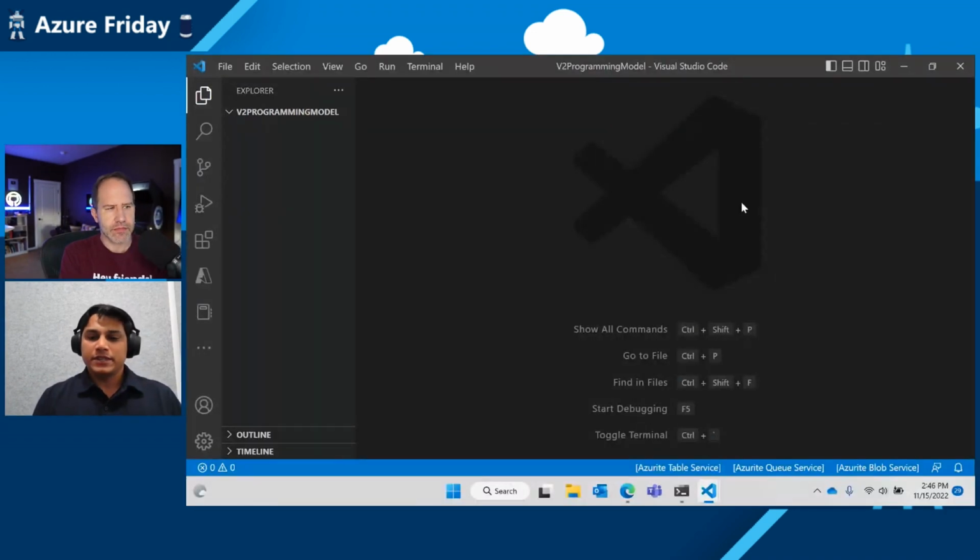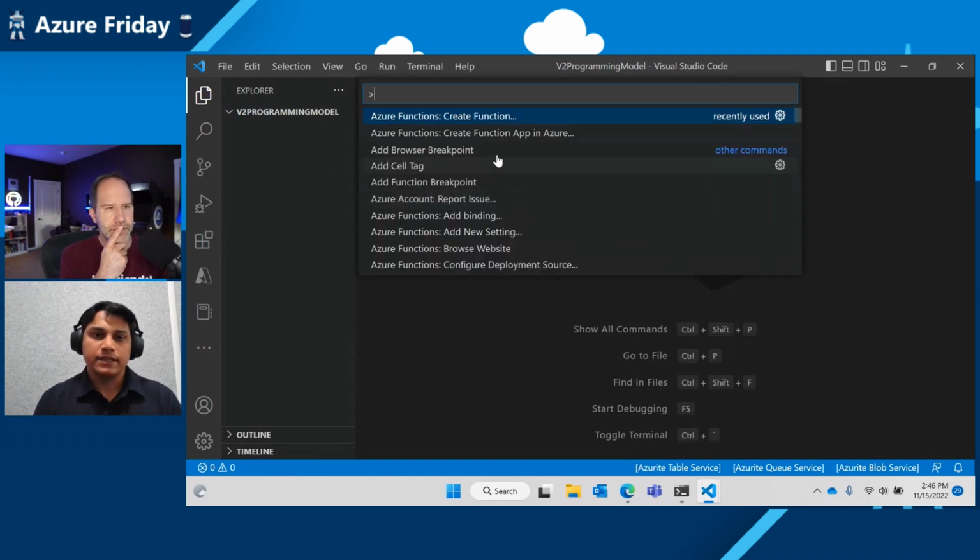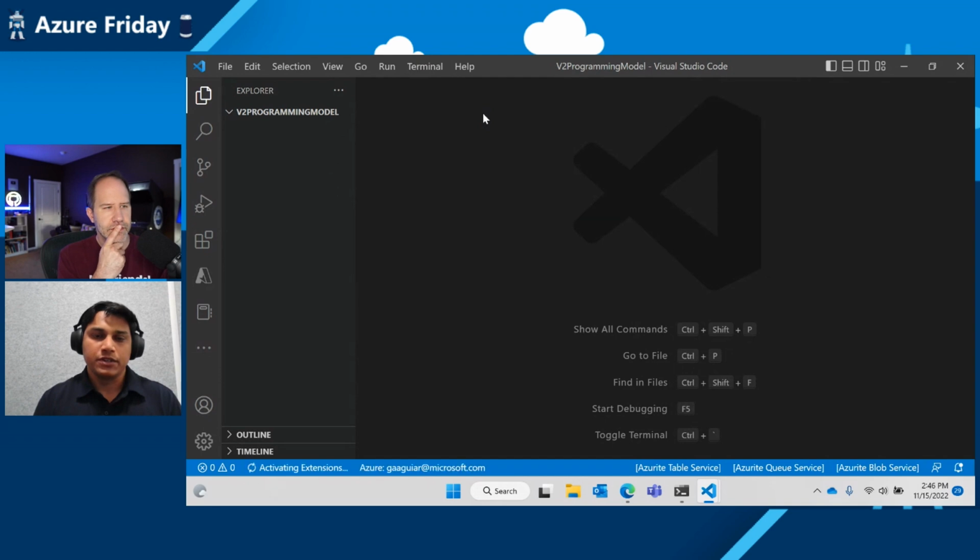So let me start by showing how a developer actually uses and creates a function using the V2 programming model. Let's try running this within a few minutes, and I'll show you how quick and easy it is to get it up and running. As you can see, I have VS Code open with just an empty folder in it. To create a function right now, I'm going to open my command palette and select create function.